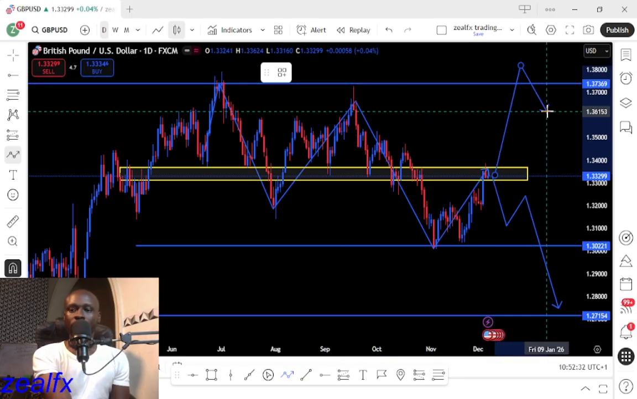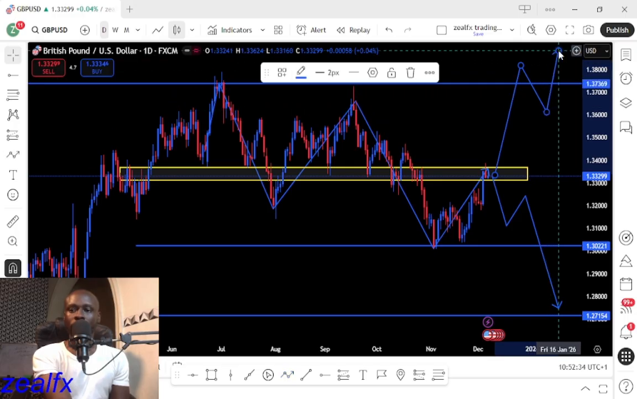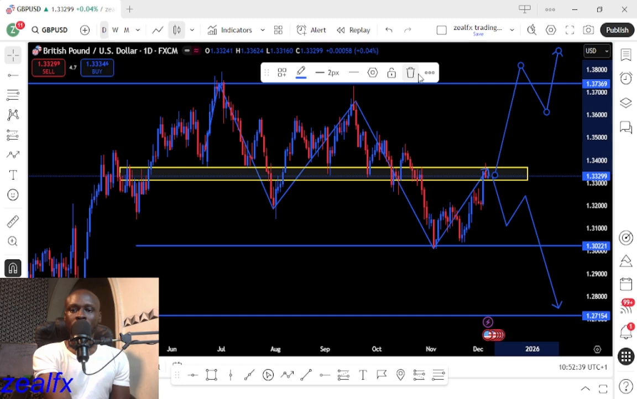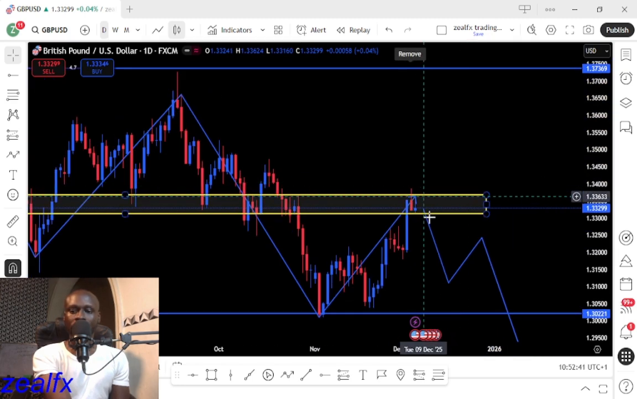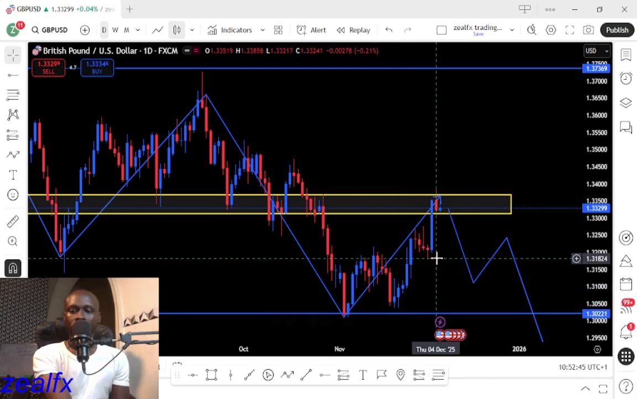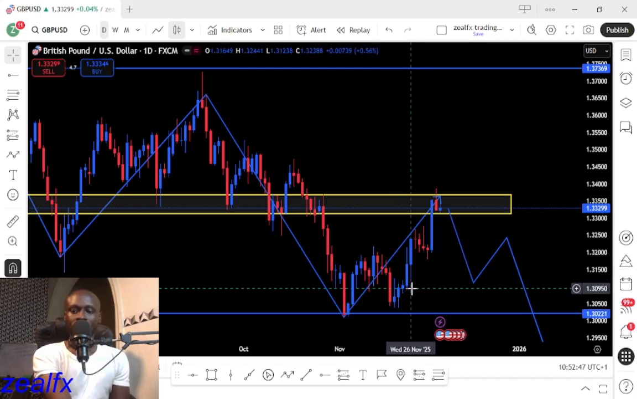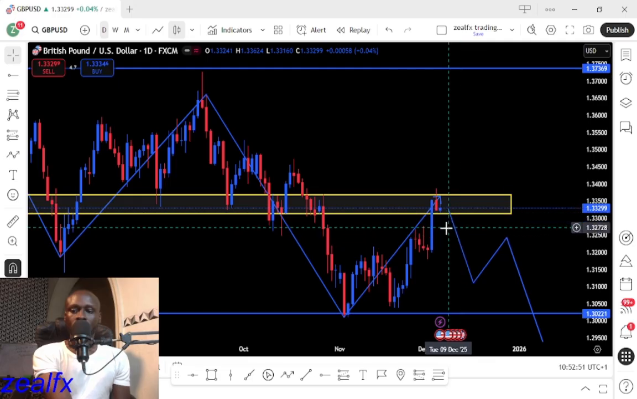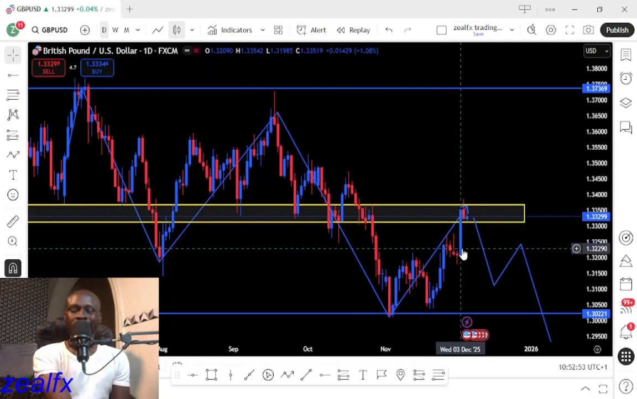Then we can start looking for possible buying opportunity for the British pound USD. So this inner structure, we have an inner structure leg already. We have a lower low, a higher low, and a higher low. These are inner structure level movement. But our structure for the British pound USD still remains on a downtrend.